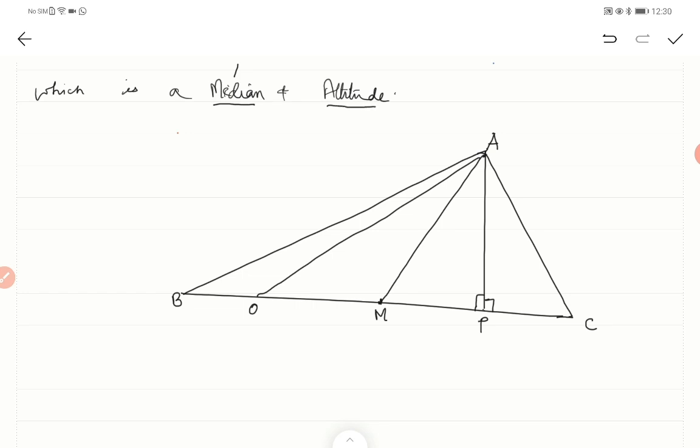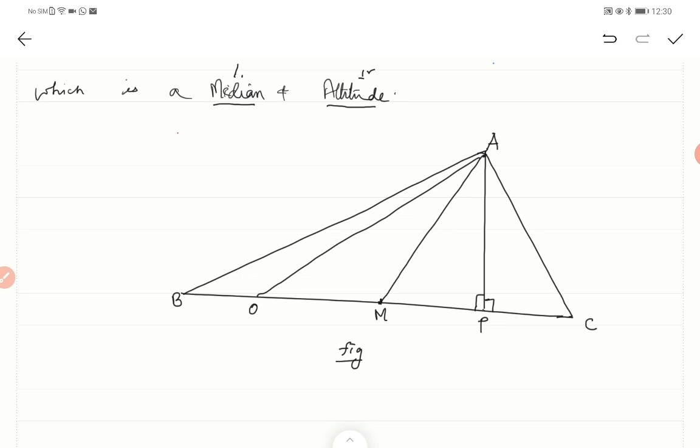Altitude is a line passing from any vertex of the triangle that is perpendicular, cutting perpendicular to the opposite side. So altitude is what? Perpendicular. And a median will cut at the mid of the opposite side. Okay, now this is your figure, a triangle. Tell me in this figure which is the median and which is the altitude.